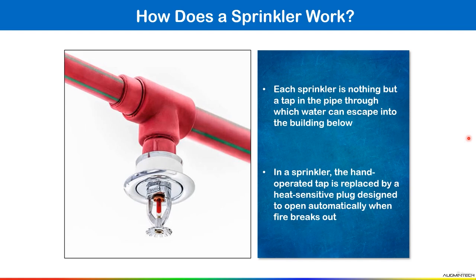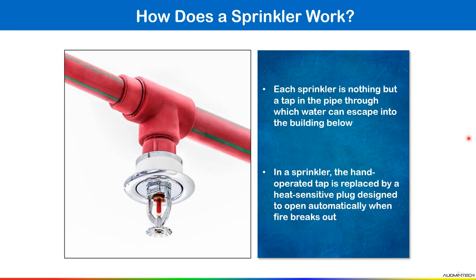I think all of you understood what it is telling: in the case of your wash basin, we have a piping network and a tap also, so we have to operate that tap manually by hand, then only you get the water. But in a sprinkler this tap is replaced by a heat sensitive plug designed to open automatically when fire breaks out.